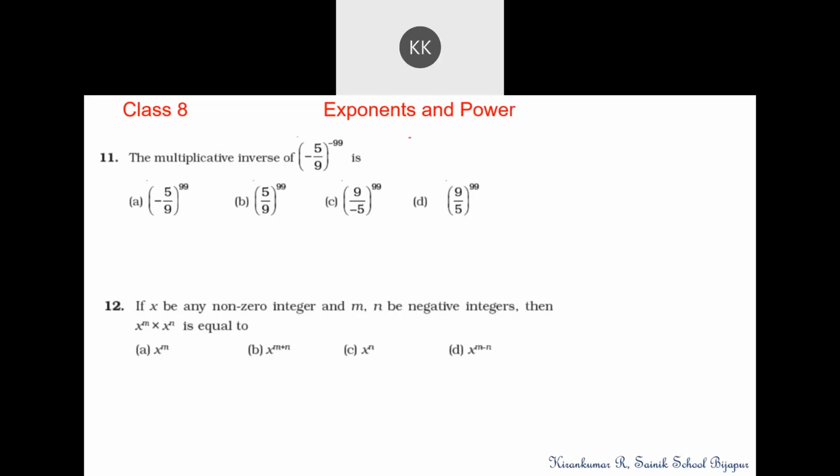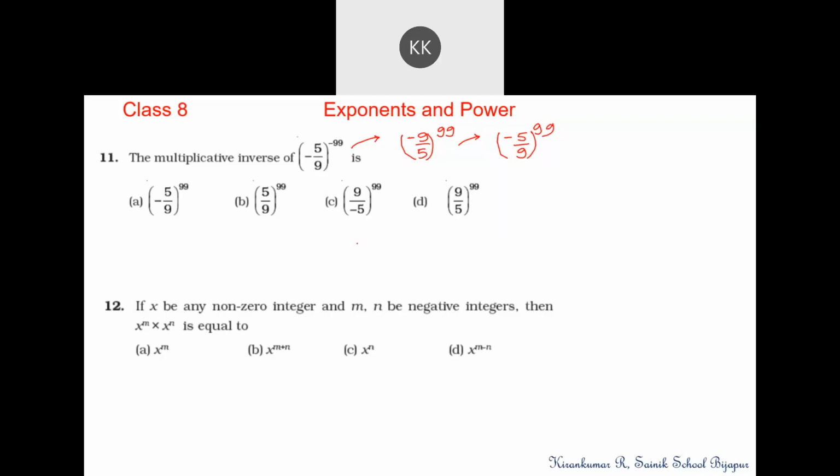This will be minus 9 by 5 to the power positive 99, isn't it? This becomes the reciprocal and positive power. For this, what is the reciprocal? This will be minus 5 by 9 to the power 99. If you multiply this, then the things will get cancelled and you will get the result as 1.